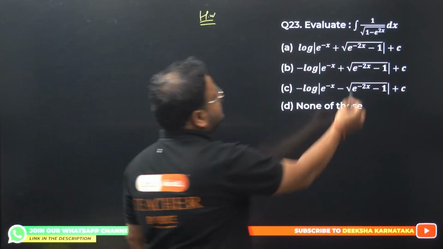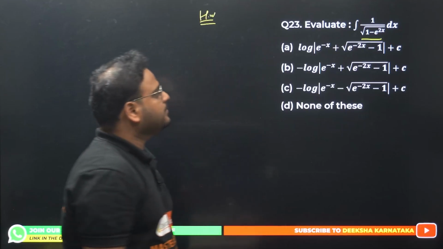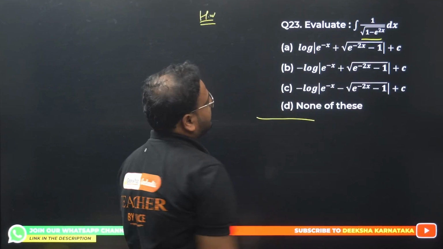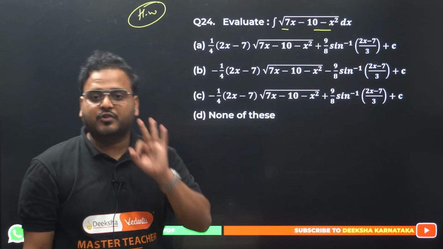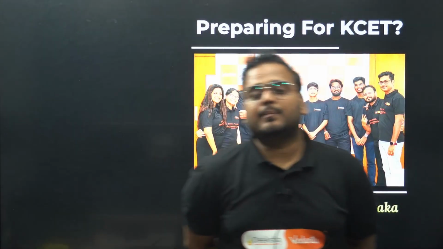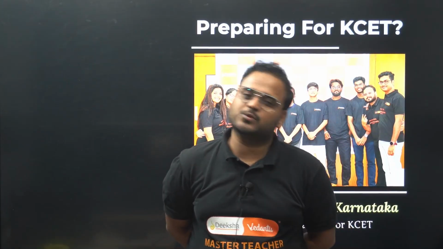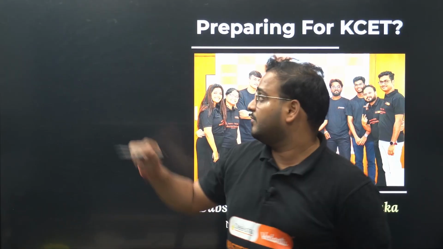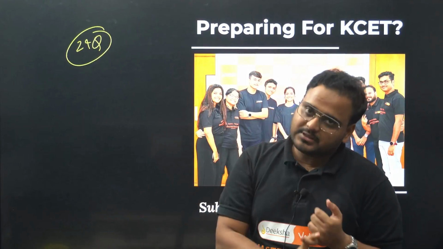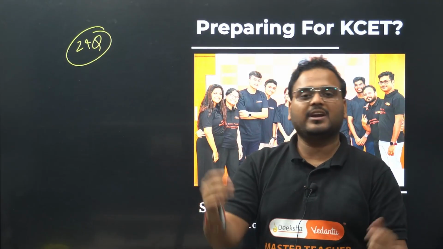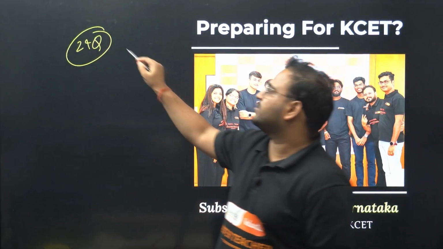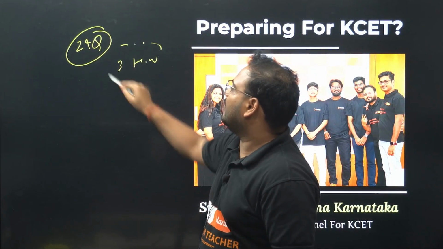Okay, this is simple, right? You can take e power 2x common, do it, or multiply e power x, do it. It's a simple question. Solve this. 23 and 24, the total of 3 homeworks given to you, and that is the end of the session today. All right, so I planned to give you more than 3 homeworks actually, but it's okay. I solved more questions. So in total, we have covered 24 problems from the topics. What are the topics? Substitution method, particular functions, and of course your indefinite integral introduction, the formulas, different functions. We have covered all of that. Total 24 questions, 3 given as homework. So you have to solve those 3.